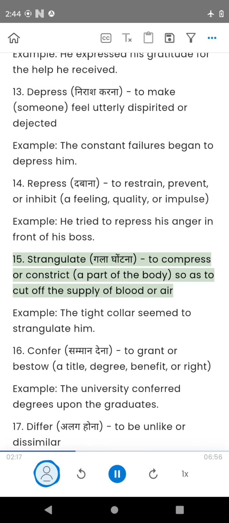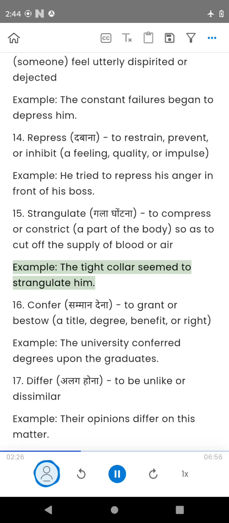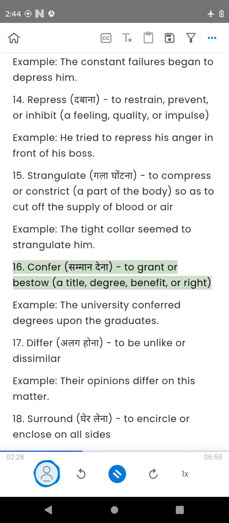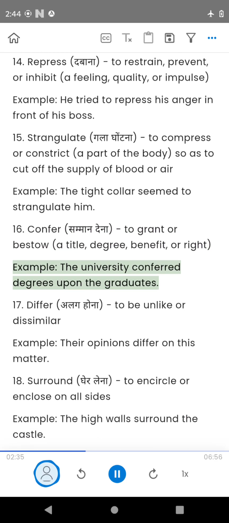15. Strangulate, to compress or constrict so as to cut off the supply of blood or air. Example, the tight collar seemed to strangulate him. 16. Confer, to grant or bestow. Example, the university conferred degrees upon the graduates.